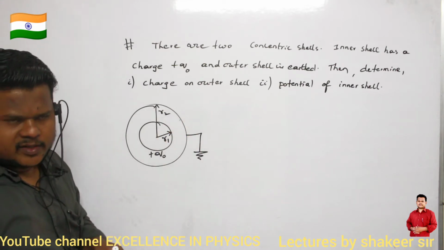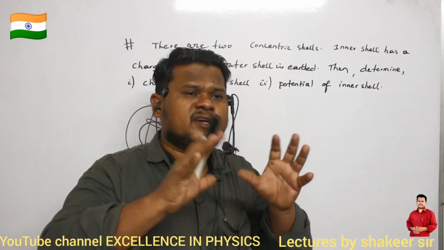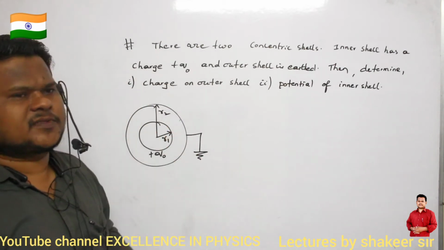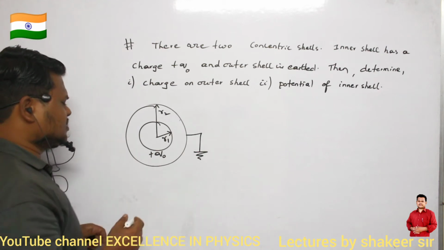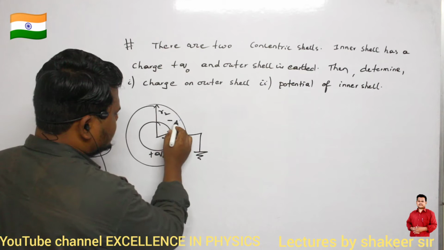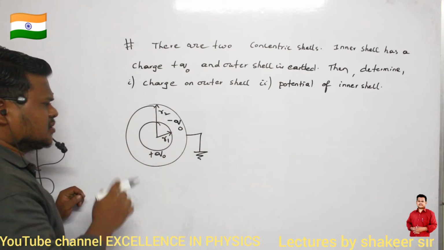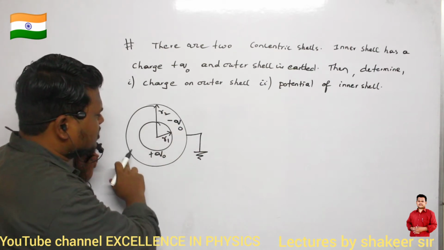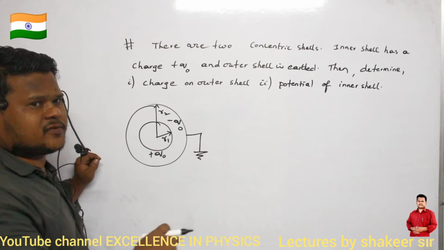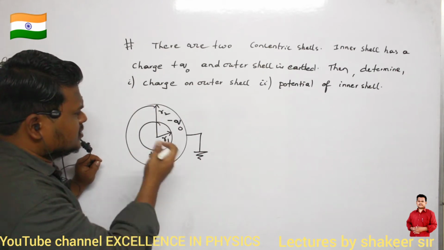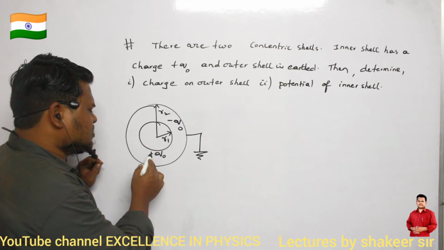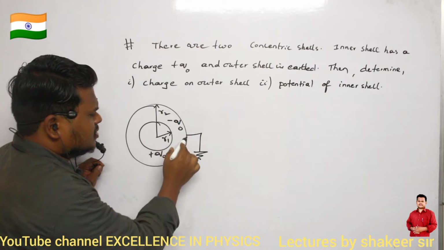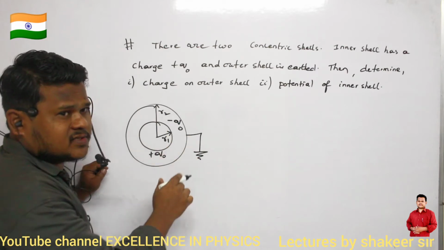Because already we have studied that the surfaces which are facing each other should have equal and opposite amounts of charge. So here if it is plus q0, here the charge should be minus q0. Now can you say what is the charge present on the outer surface of the outer shell? That we have to calculate here. So this is plus q0 on the outer surface of the inner shell, and minus q0 is the charge present on the inner surface of the outer shell.